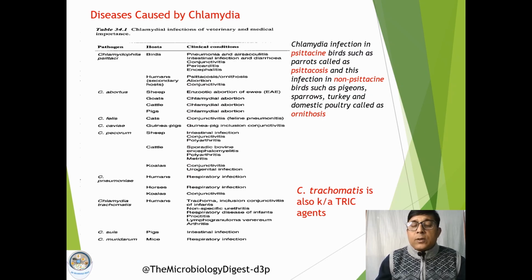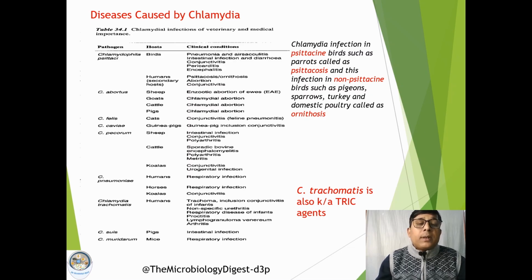If the infection occurs in psittacine birds like parrots, this is called psittacosis. And if the same infection occurs in birds other than psittacine species, this is called ornithosis.